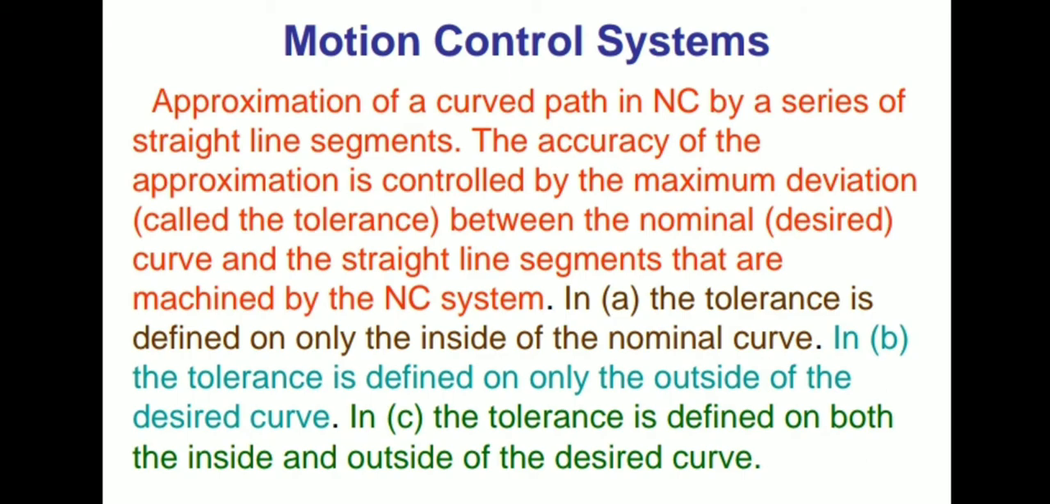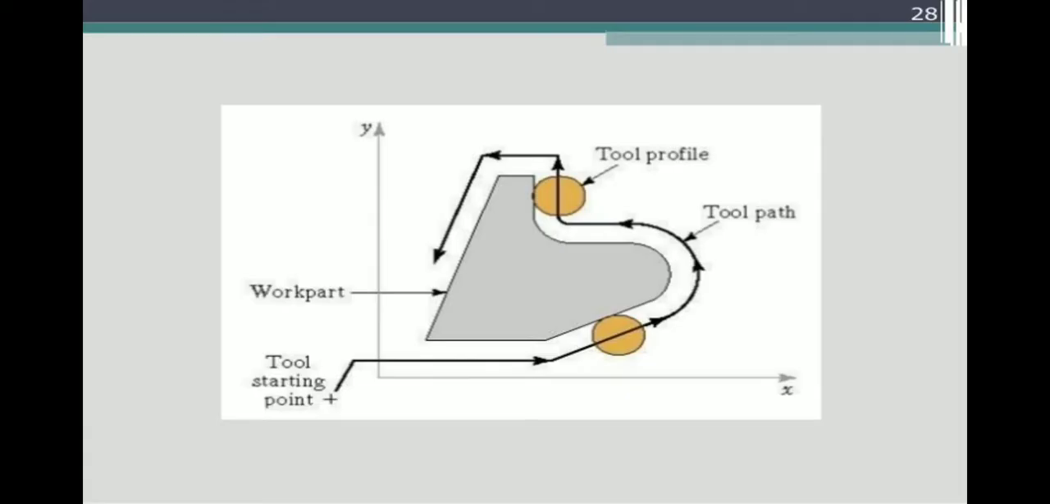The tolerance is defined on both the inside and outside of the desired curve. So the tolerance is maintained inside of the workpiece and outside of the desired curve of the motion control of the system. So you can see the diagram. There is an x-axis direction and a y-axis direction, and it also provides a z-axis direction. In those directions, a plate is fixed on the table. Suppose in that NC machine, the workpiece should be fixed on the table.